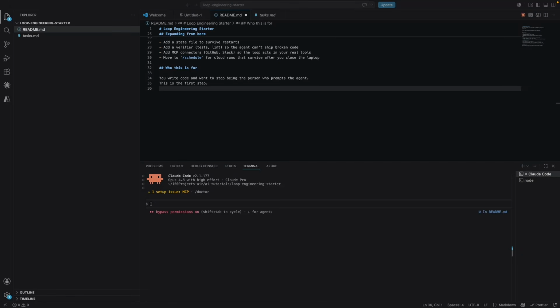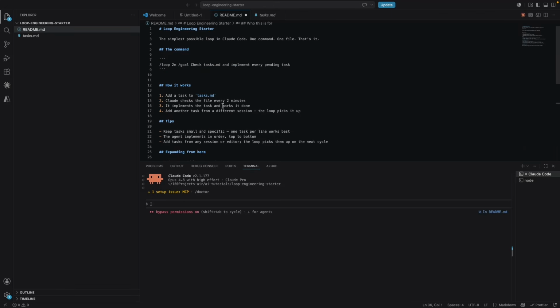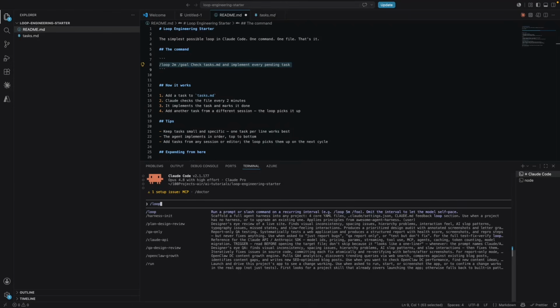All right, so let's get started. I have a repo that I'll be posting on GitHub, which will be in the description of the video, but the README has all the steps. And the only command that you need is this /loop, which lets you run a prompt or a slash command on a recurring interval. For example, you can say loop 5 minutes, send me an email. And Claude Code will loop every 5 minutes, will wake up, and it will send you an email.